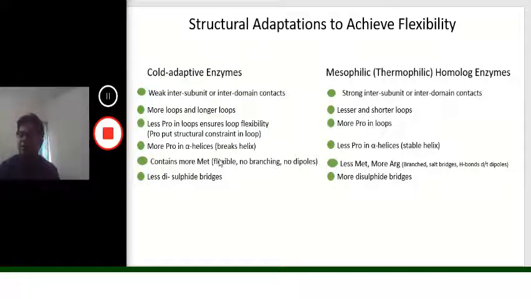It does not form dipoles, so salt bridges will be fewer, and it is also more flexible in comparison to arginine. Similarly, there are fewer disulfide bridges in the psychrophilic enzymes as compared to their mesophilic or thermophilic counterparts.